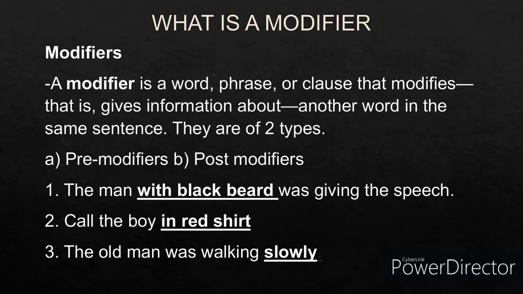The old man was walking slowly. So slowly here is the modifier because it's describing the walking style of the old man. The old man was walking how? Slowly. So it gives more information about the word walking. So slowly is the modifier.